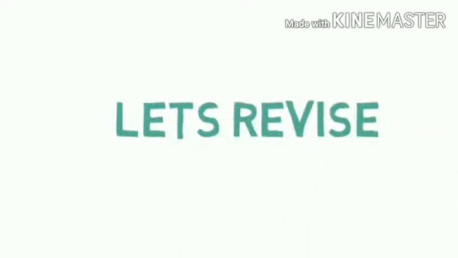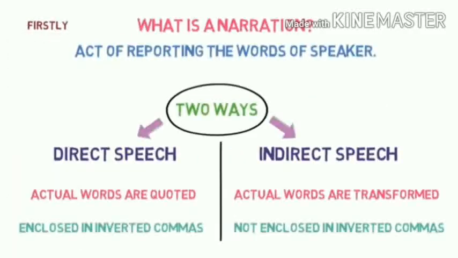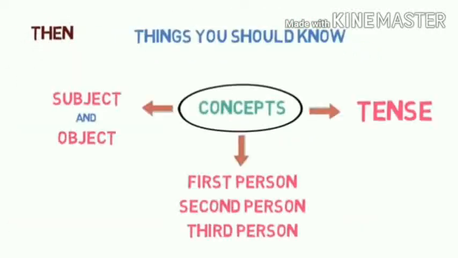It's time to revise once again. Let's revise, okay? So what is narration and what are the two ways of narration? Direct and indirect ways of narration. Then what you should know: three concepts you should know are subject, object, tense, and first person, second person, and third person. These are the concepts that you must understand. Then you must apply immediately the 6-step process. You must apply.